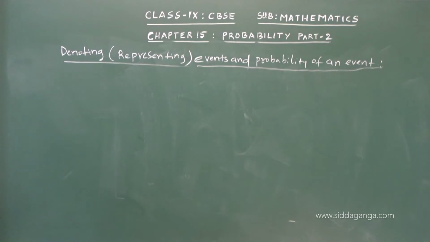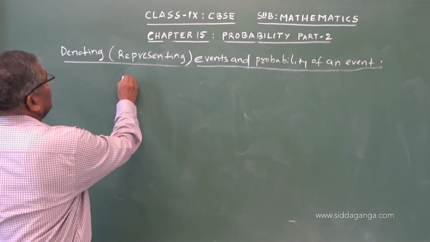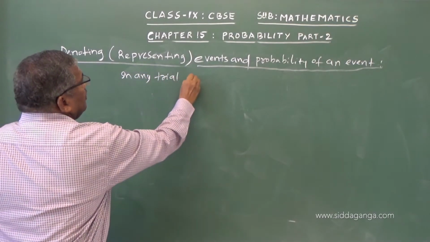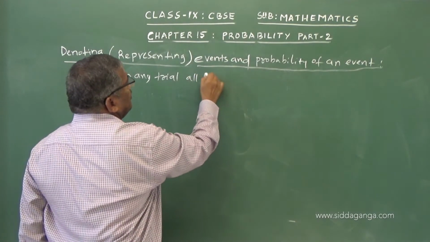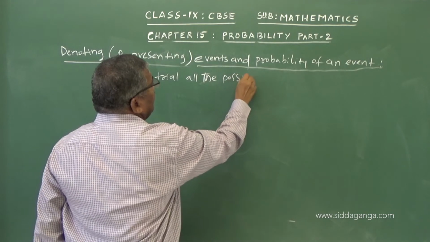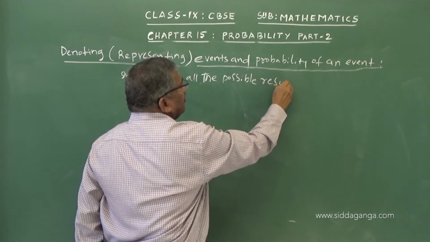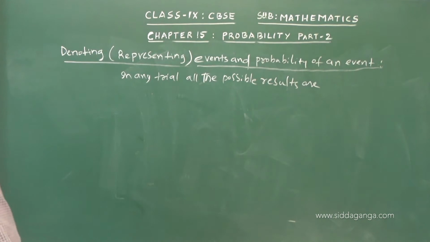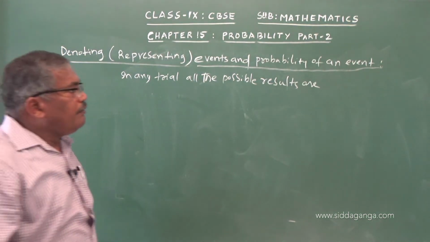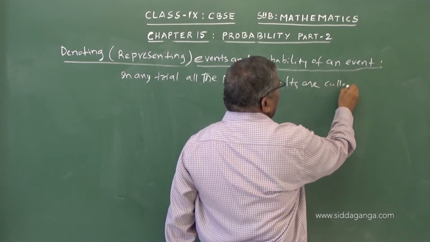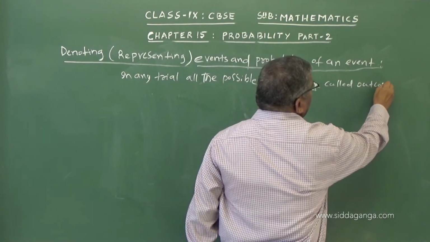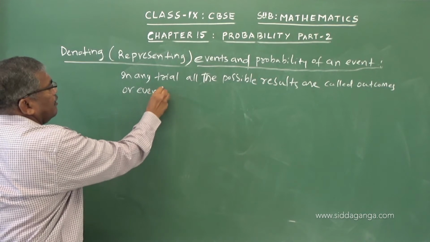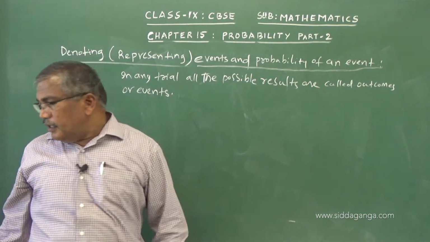In any trial, all the possible results are called outcomes or events.